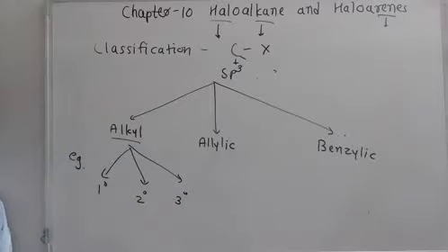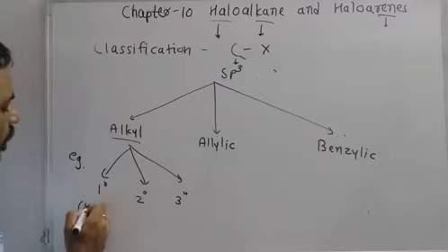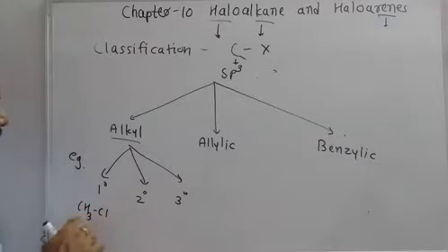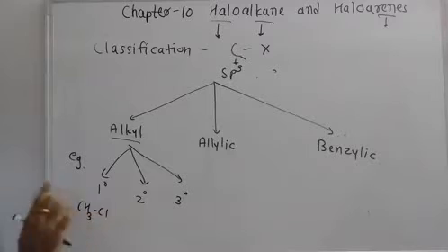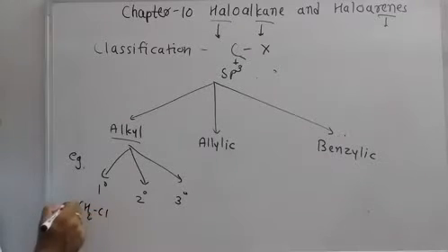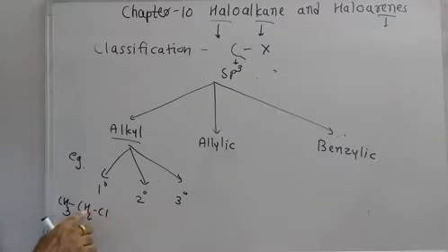Now what is the difference between primary, secondary, and tertiary? For example, if the halogen-containing carbon is attached with only one carbon group, let's say CH3CH2Cl, then that is known as a primary alkyl halide.